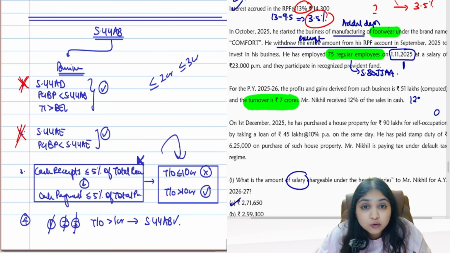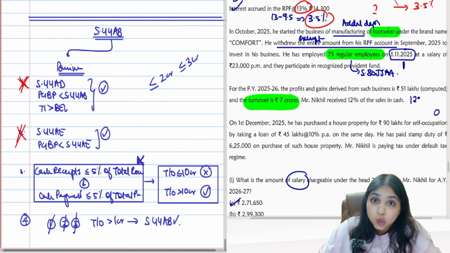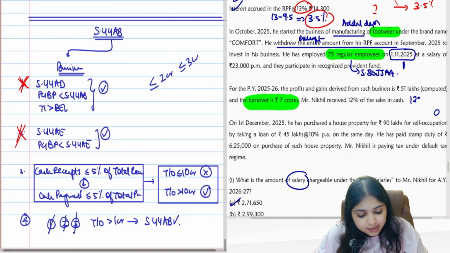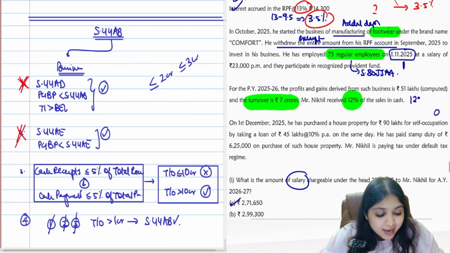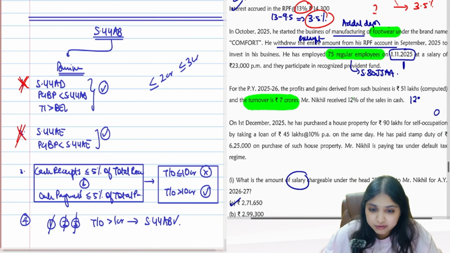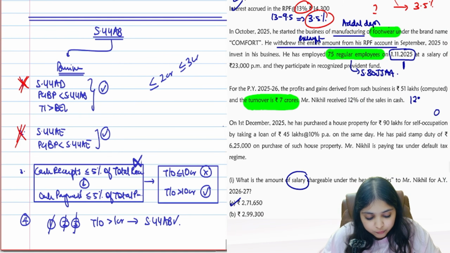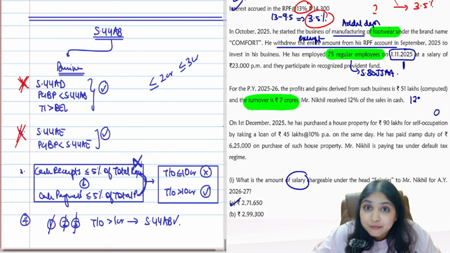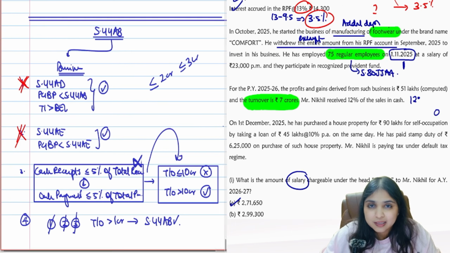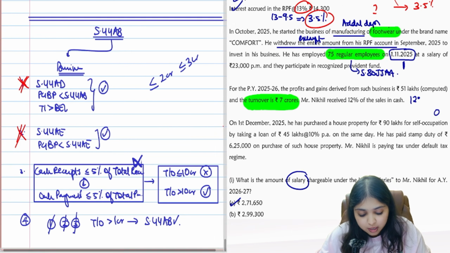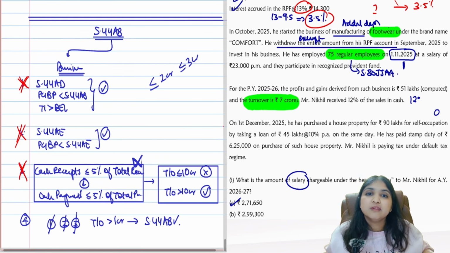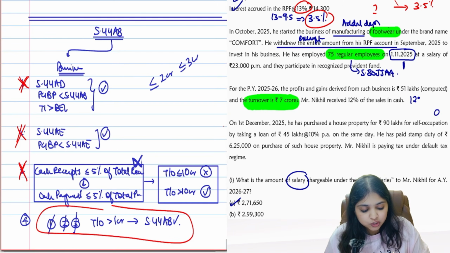Only if I enter into this box will you look at the 10 crore number. But here, is my cash receipt within 5% of total receipts? No, guys, my cash receipt is 12%. It is more than 5%. So this condition is not fulfilled. Only if both are fulfilled can you enter inside the box. One condition is not fulfilled, you can't enter into the box. So even the third situation is not applicable for you. Therefore, no choice for me. Which situation will apply for me? The fourth situation will apply for me.